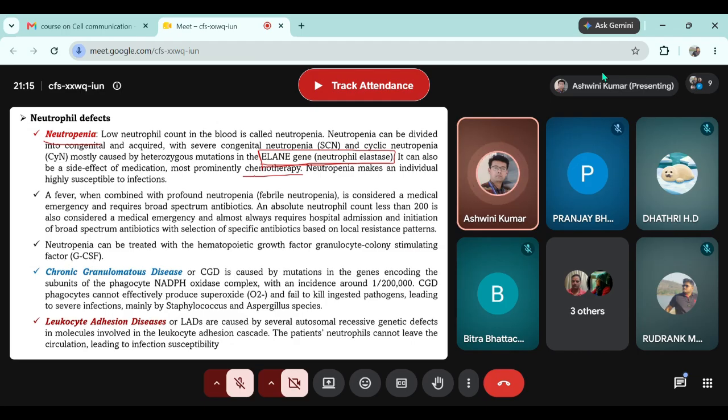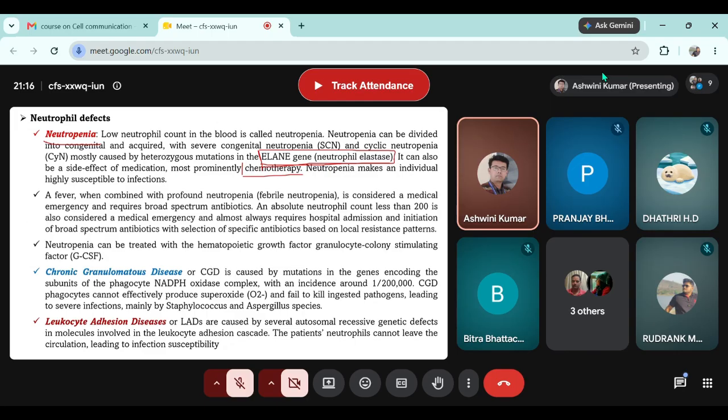You might have heard that cancer patients should be kept in an environment so that they cannot get infection. That is one of the prime reasons. Though cancer itself destroys the immune system, if the person is also receiving chemotherapy, most of the chemotherapy drugs are going to cause a temporary neutropenia.